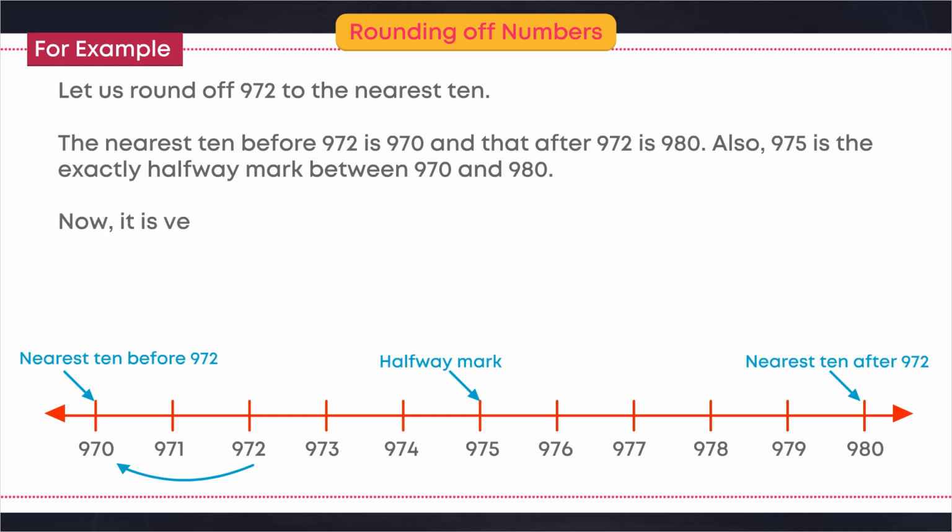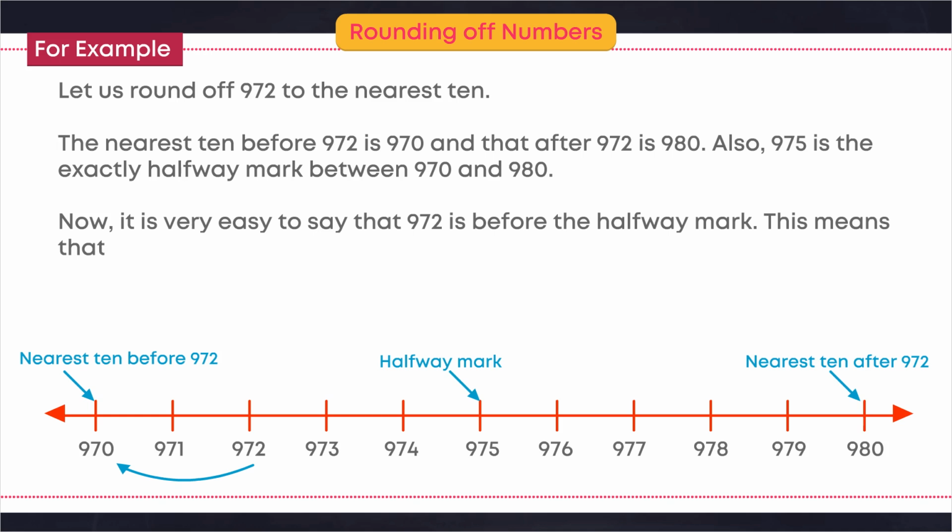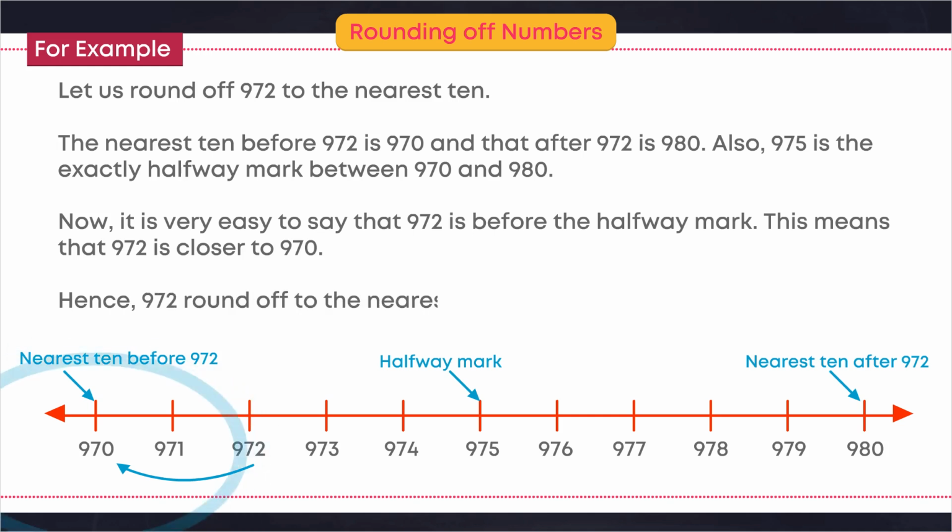Now, it is very easy to say that 972 is before the halfway mark. This means that 972 is closer to 970. Hence, 972 rounded off to the nearest 10 is 970.